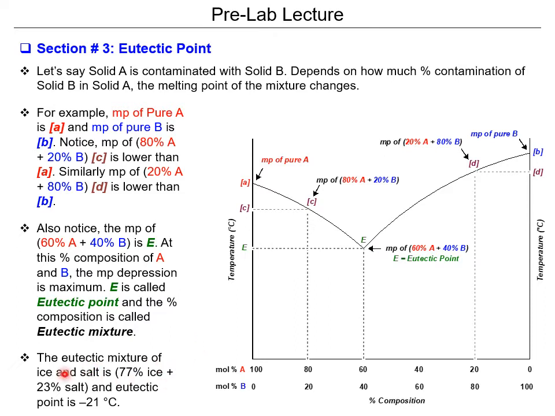At this mixture, which is pretty natural to make, 77% ice and 23% salt, the eutectic point is negative 21 degrees Celsius. This is another reason why we salt the roads when it becomes snowy, right? To lower the freezing point of water, or in other words, lowering also the melting point of ice.